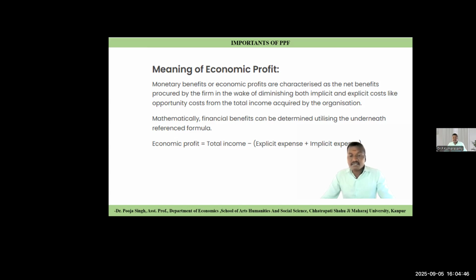Implicit cost is the cost incurred for the business, but you have not actually given it to any person. For example, you are running a business in your own building. Will you give any rent to a third party? You will not give any rent because it belongs to you. That's your building.